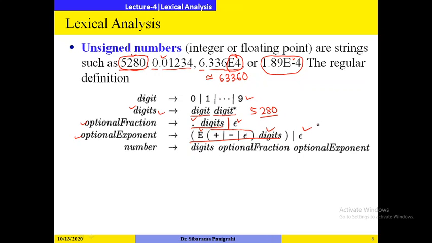Then we will go through the real number. The real number consists of digits, then an optional fractional part, and an optional exponent part. I hope all of you have understood how to represent an unsigned number. So I have told you the regular expressions for representing an identifier and for representing an unsigned number.